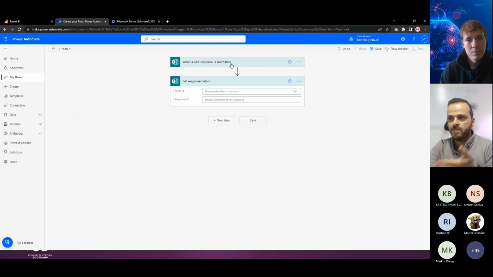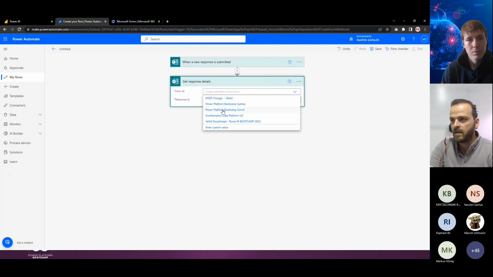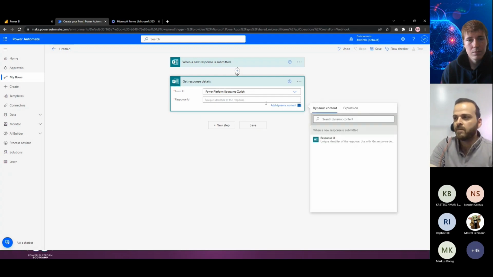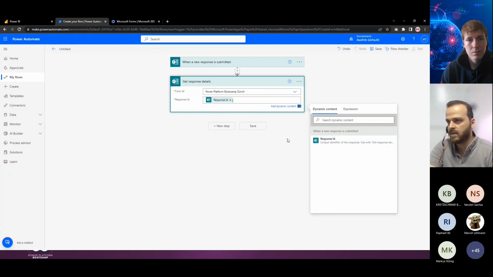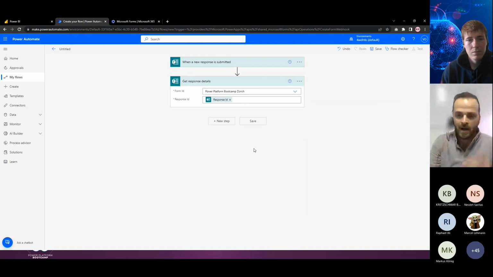If the trigger means a response is submitted, someone submits something there, I can get the information from here. So I want to pick again from this form. What options? These options, response ID. There is only one item, so that's easy. So click on this one, and then I got the information now. I got the information from the form which has been submitted. So I need to add it to that data set.